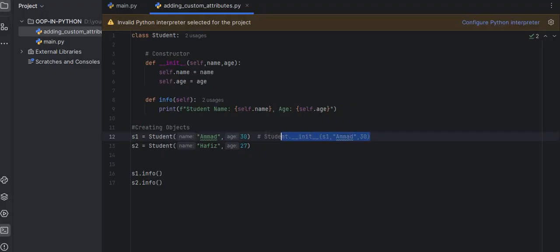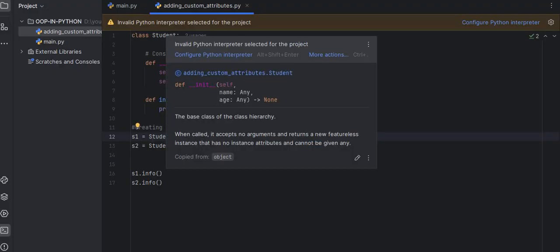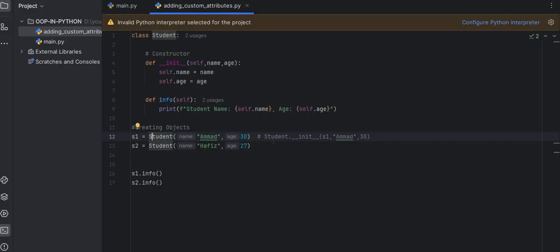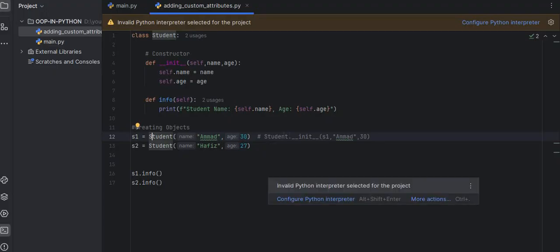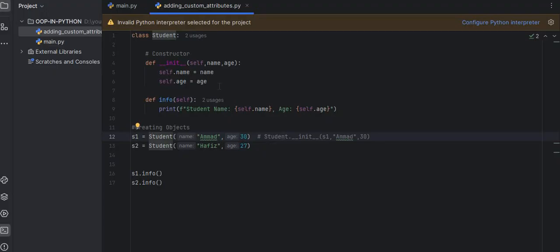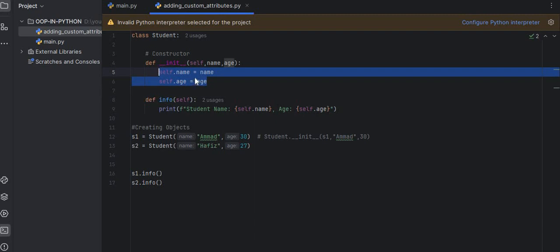So internally Python does this. When we create an object, Python is doing that inside. And here self.name equal to name, self.age equal to age.